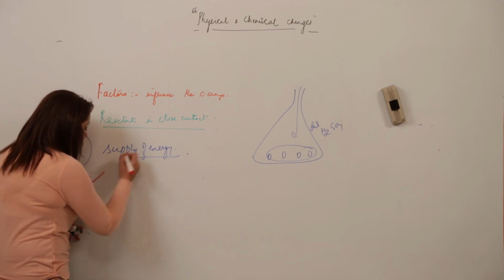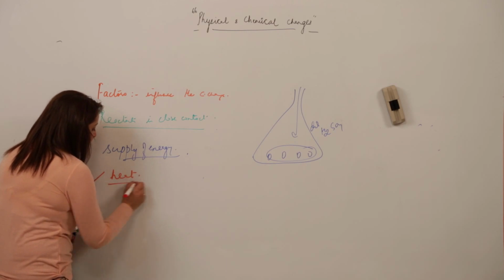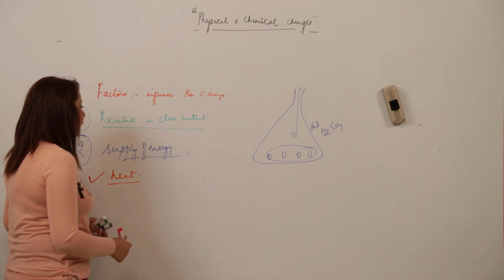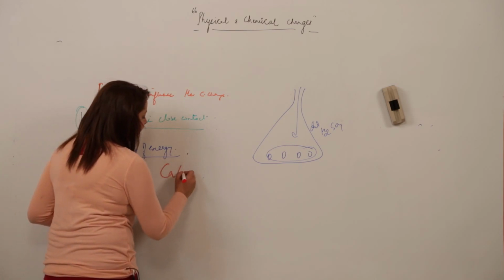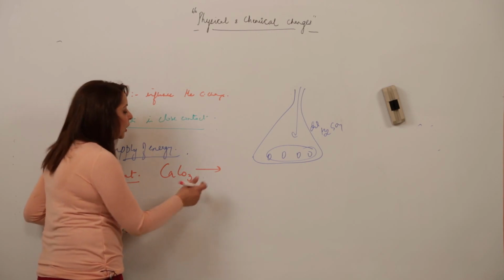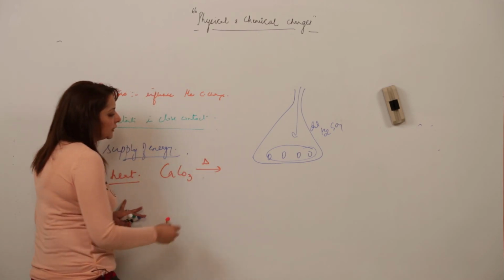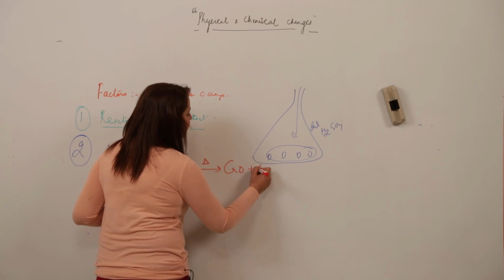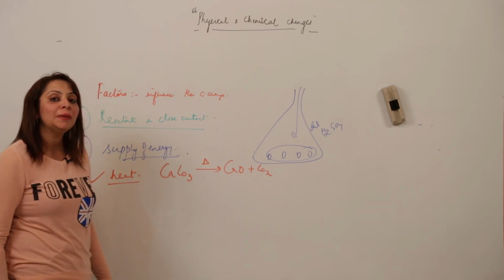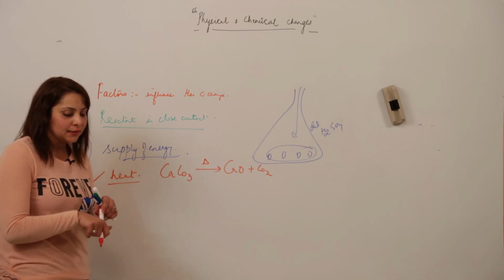See, the supply of energy in the form of heat. Any example we take is one in which we supply heat for the reaction to occur. For example, CaCO3, calcium carbonate, commonly called limestone. When we heat it, what happens? It undergoes a change and forms lime and carbon dioxide. So this reaction is occurring at the cost of supplying energy in the form of heat, right?